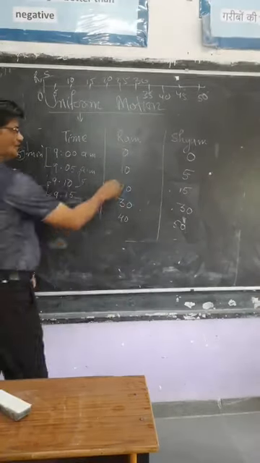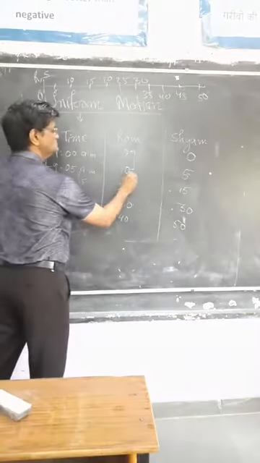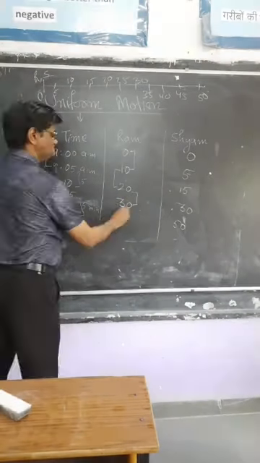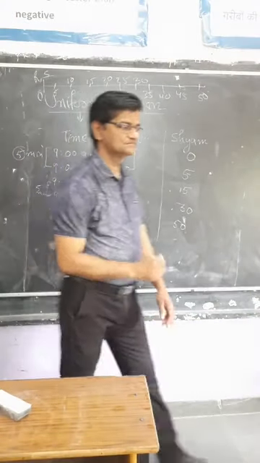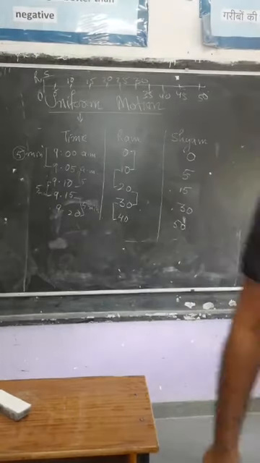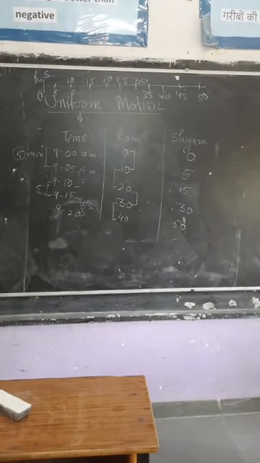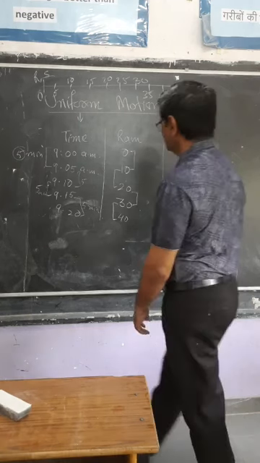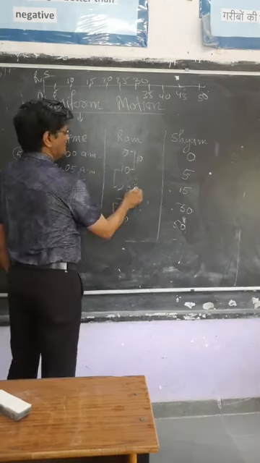But what about this gap? Naturally, this gap is uniform and that is of only 10.